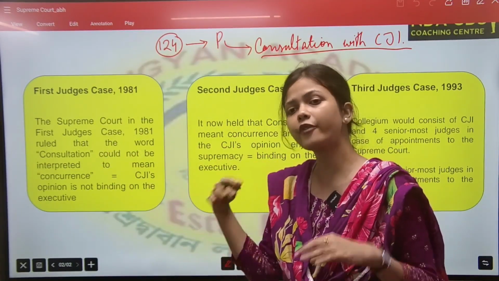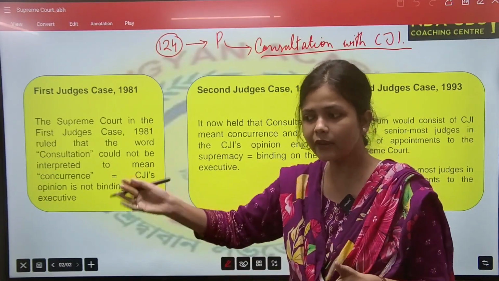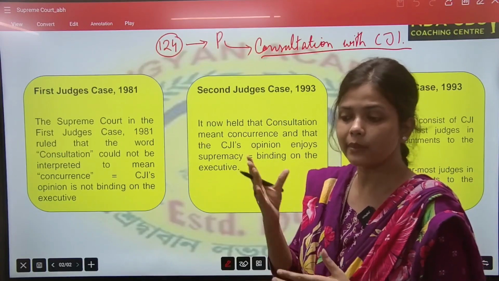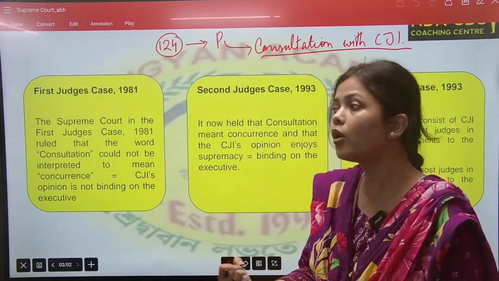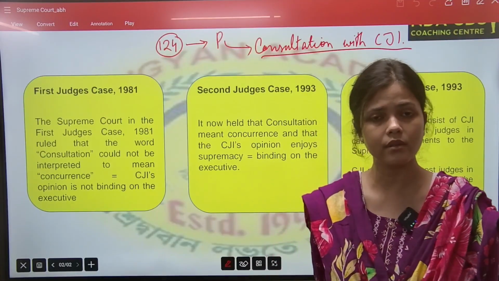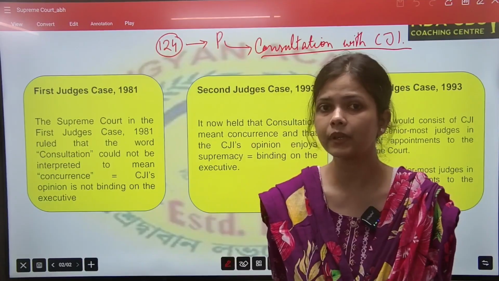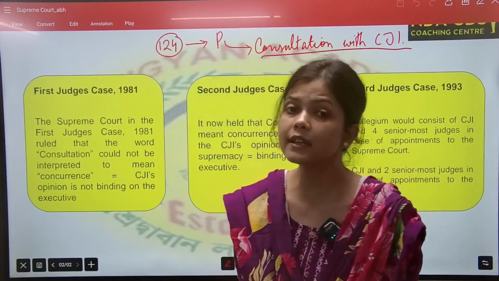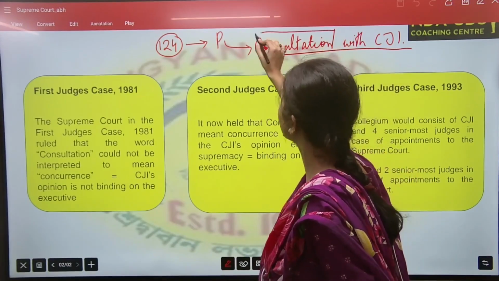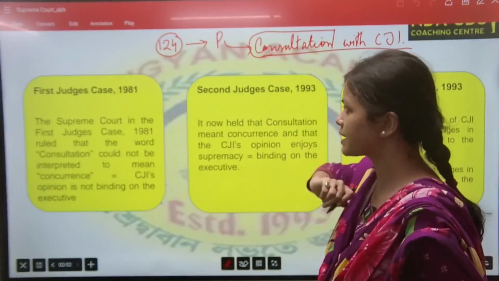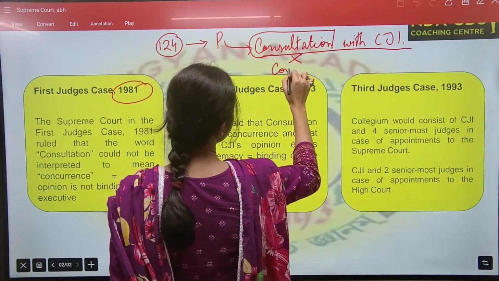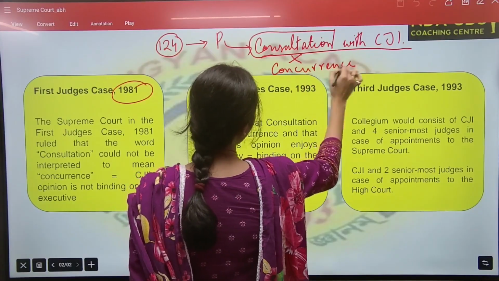So if the government is favoring their people in the judiciary, if the government is suggesting their people in the working of the judiciary, then there will be interference of the government. And we know we have an independent judiciary, so independence will be restricted. That means the government will interfere if the government's representatives are appointed as the judge and Chief Justice. So here the question arises, what does this consultation mean? In the first judge case, 1981, it says consultation does not mean concurrence. That means this is not binding on the President.